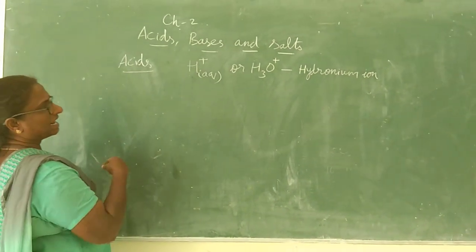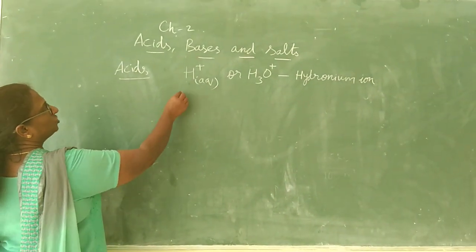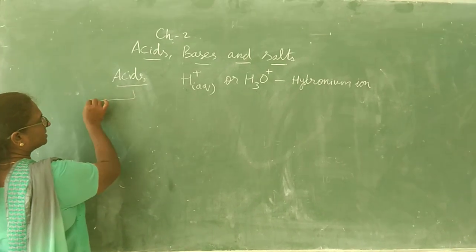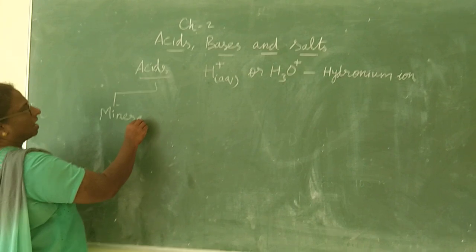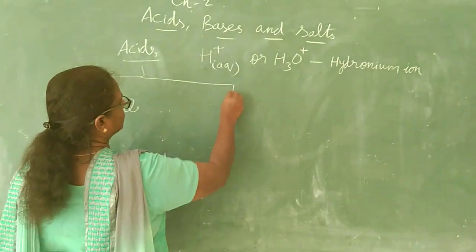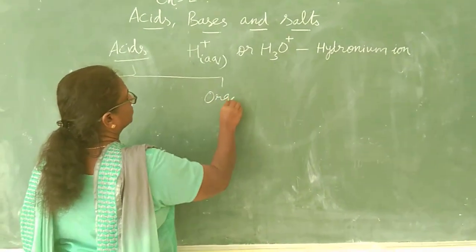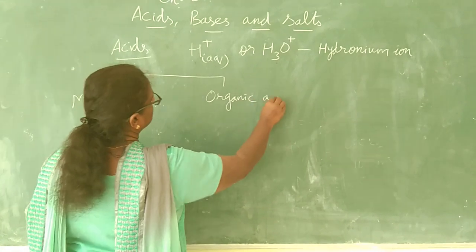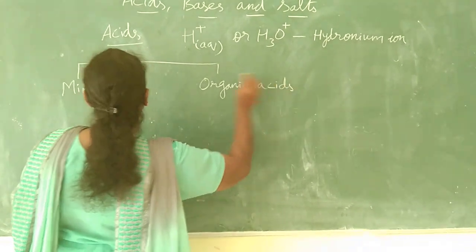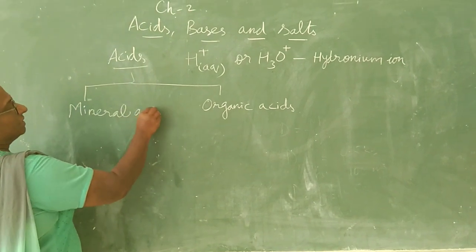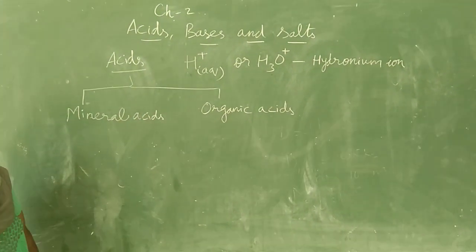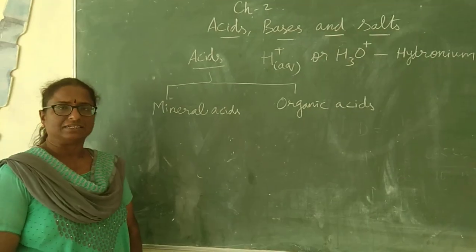Now, coming to the classification of acids, two big categories of acids are there. One is mineral acids, another one is organic acids. Mineral acids are the acids that occur from the minerals present in the earth.